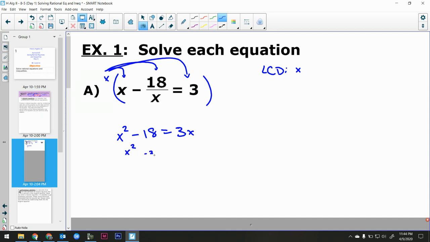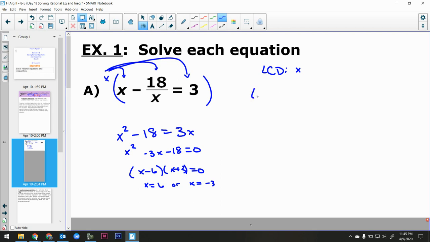I'll bring this over. x² - 3x - 18 = 0. Factor that up. (x - 6)(x + 3) = 0. So x = 6 or x = -3. Those are two solutions there where this would work. It's always a good idea to check your answer where need be.